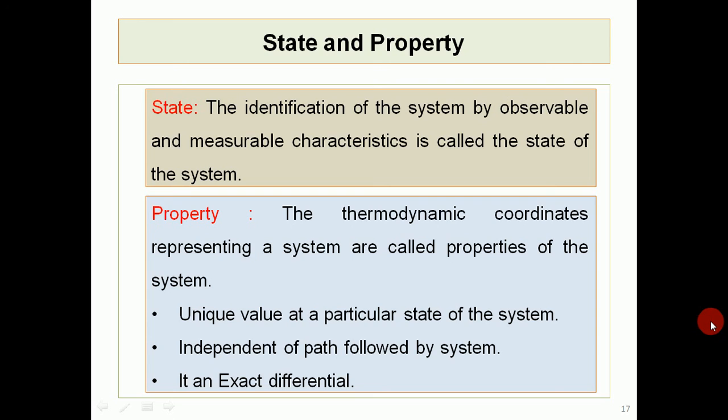What is property? Property is thermodynamic coordinates representing the system. At any given state, system has some fixed properties, like it has some pressure, volume, temperature. So that will define the state, and these properties will be fixed for the particular state. So they have unique value at a particular state of the system. Again, these are not dependent on path followed by the system. At one state, system will have one fixed value of property.